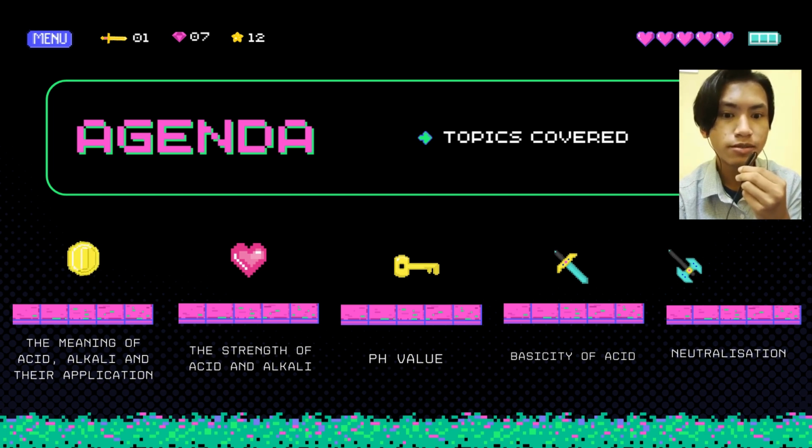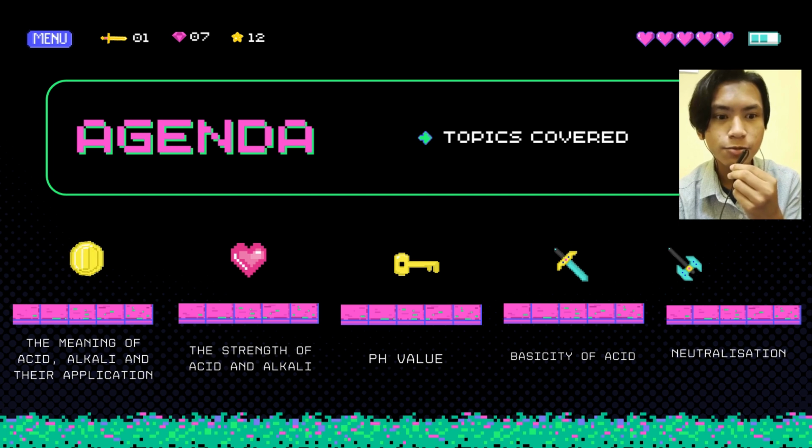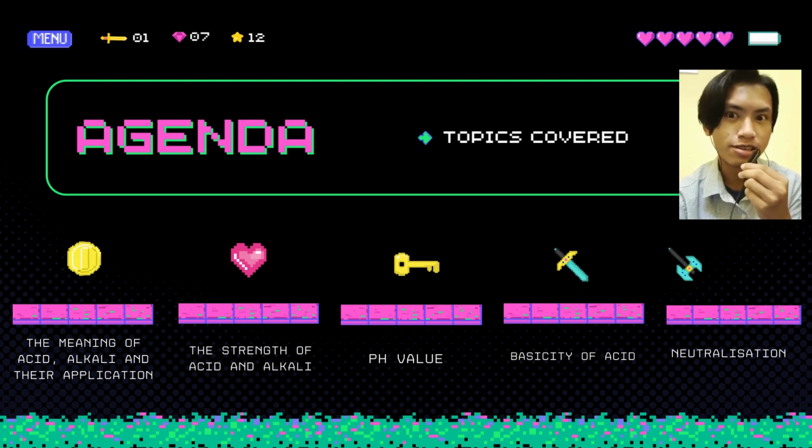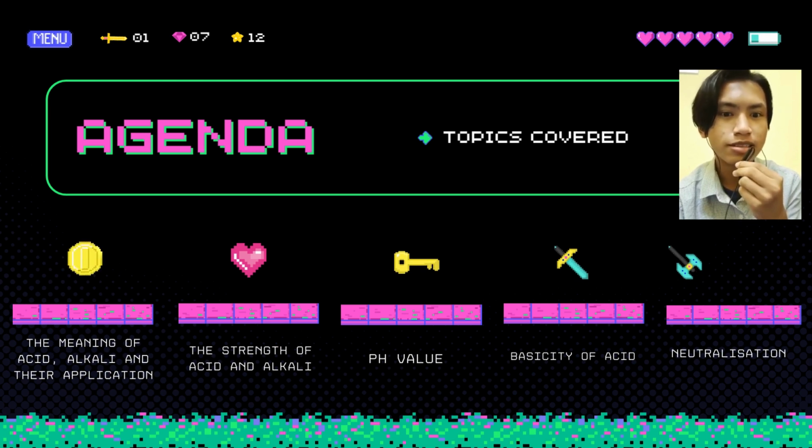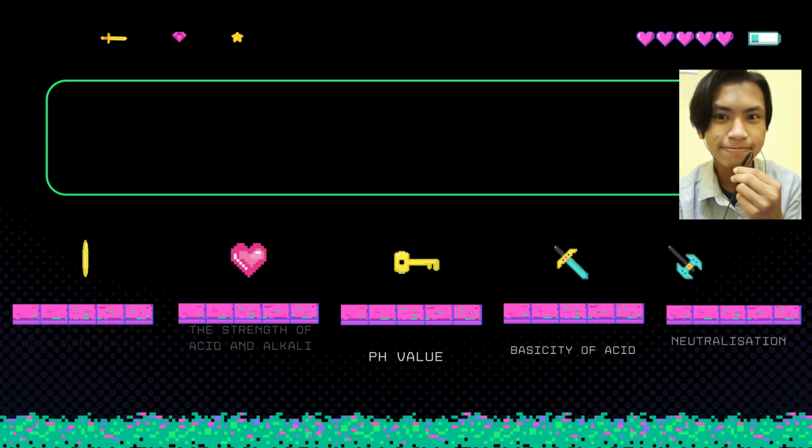The first one is the meaning of acid, alkali, and their application. The second is the strength of acid and alkali. The third one is the pH value. The fourth one is basicity of acid, and the last one is neutralization. So let's get to the meaning of acid and alkali and their application.